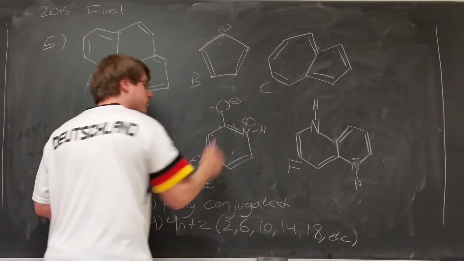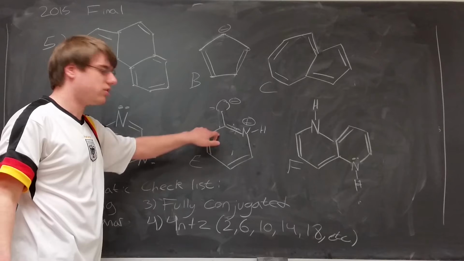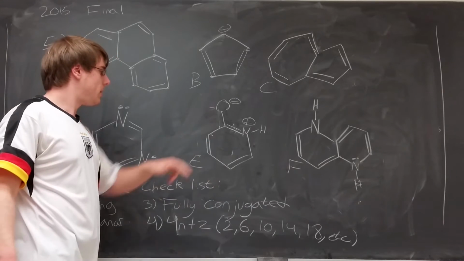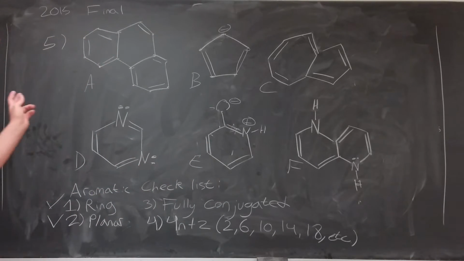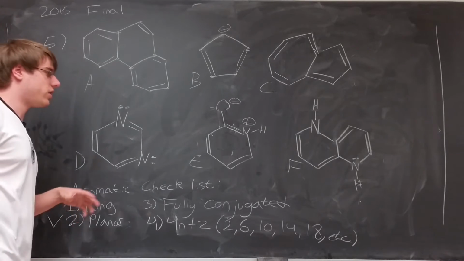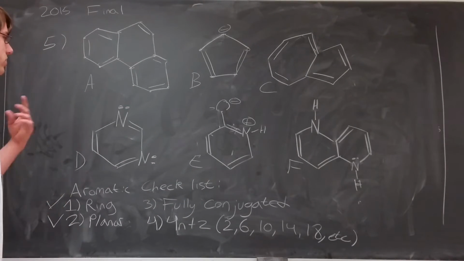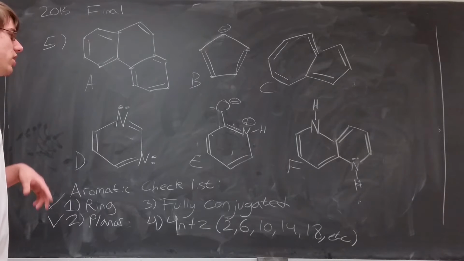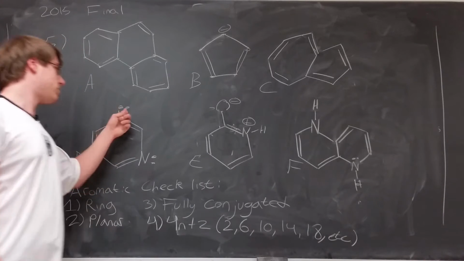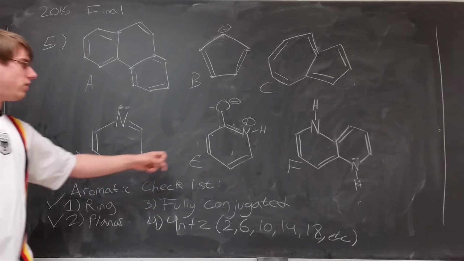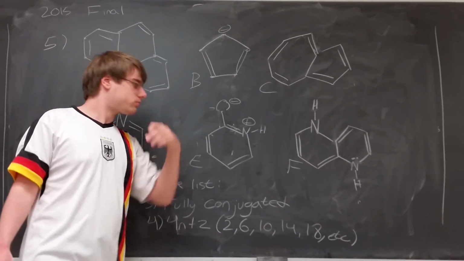So this puts the double bond in the ring, so this ring is still fully conjugated. Any others that follow? Nope. So that's the special thing about choice E. So every single one of these rings is in fact fully conjugated because every member either has something with a lone pair on it, a double bond, or a charge.